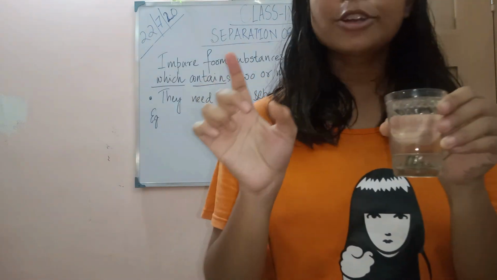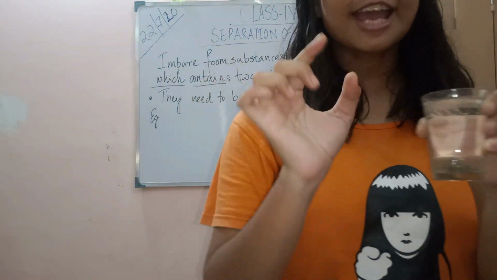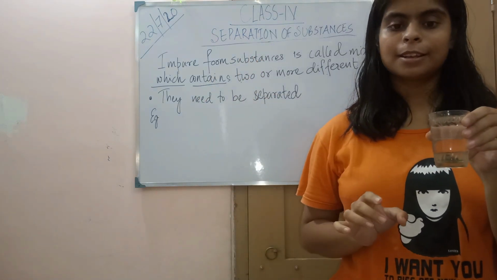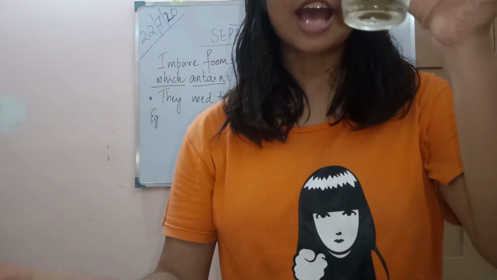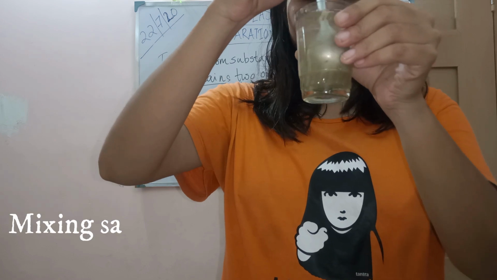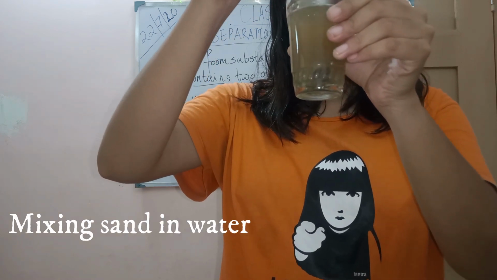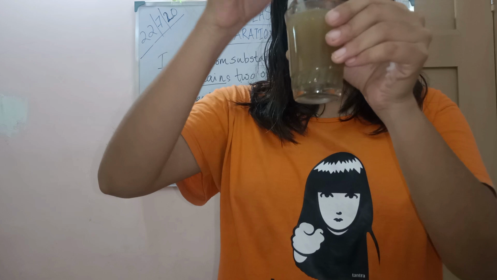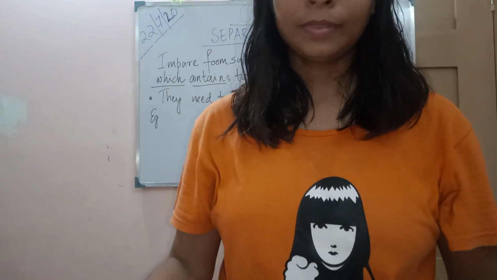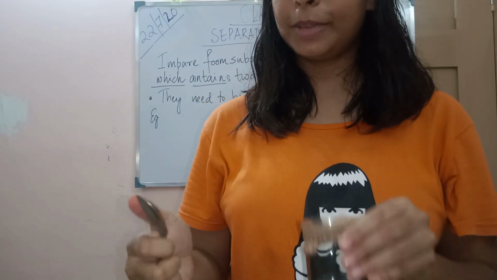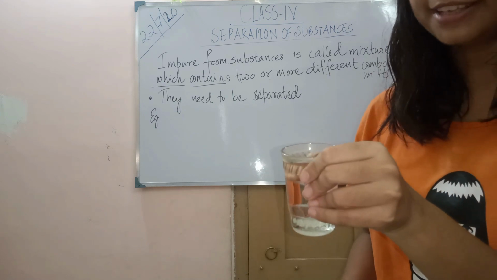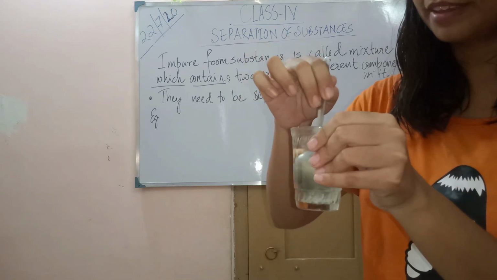See, these are two different components. Sugar and water, and clay and water, these are different components. Now I am mixing. In one I am mixing water and sand, and I am mixing them. In a second, you will see I will be mixing. Here I have taken water and sugar, and now I will be mixing it.